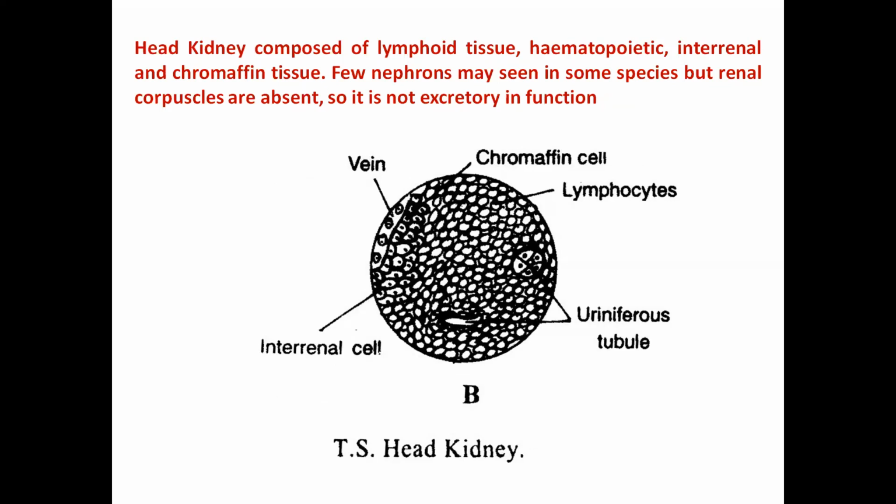These interrenal and chromaffin tissues have endocrine function. They secrete some hormones which regulate some important metabolic processes. The hematopoietic tissues have the hematopoietic function, and the lymphoid tissues have functions related to blood cell formation and immunity. So the head kidney is not excretory in function. The trunk kidney is excretory in function, and the head kidney is hematopoietic as well as endocrine in function.